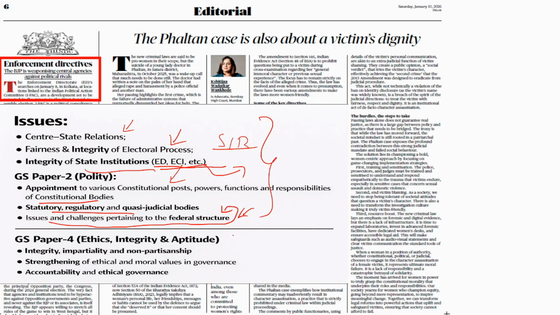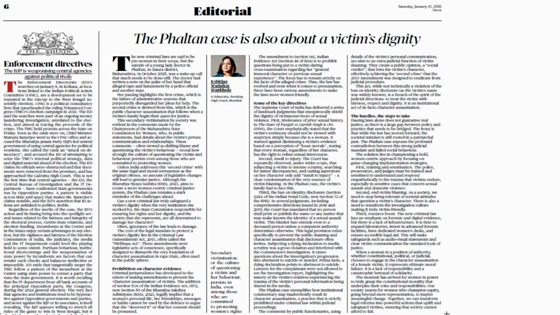When it comes to exclusively mains in GS4, it can be asked in ethics also, because there should be some moral values in governance. There should be neutrality and non-partisanship in the working of these bodies. And there should be accountability against any misuse by any political entity or any central institutions. So this is touching both GS paper 2 and GS paper 4. Okay, moving on to the next article.